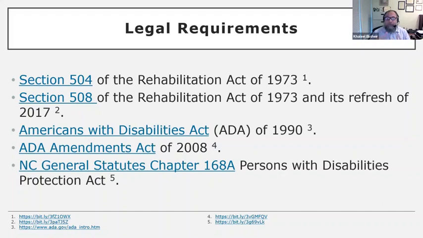And again, they focus on prohibiting discrimination against people with disabilities, or making just life difficult because of their disability, or rejecting their applications because of their disability. As long as they qualify for a position or for education, they should get equal access just like any other person, regardless of their abilities.